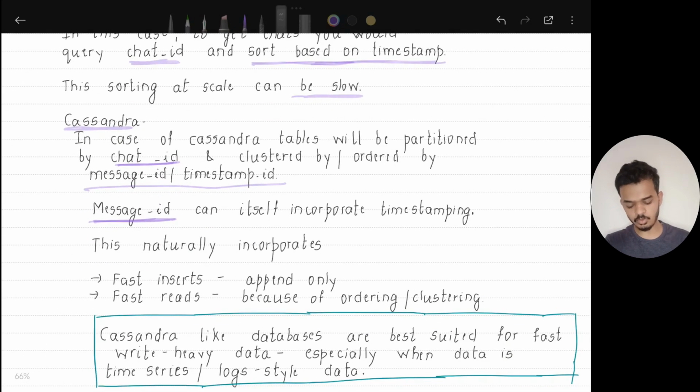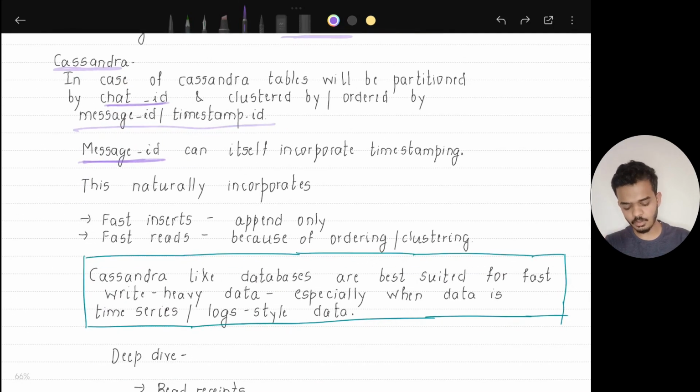If we have sorted the messages by timestamp ID, our inserts would be very fast, because each incoming message would simply be an append operation. Whenever we get a new message, we'll simply append it to the database, and reading from the database is also going to be very fast, because we'll always need the latest 10 or latest 50 messages.